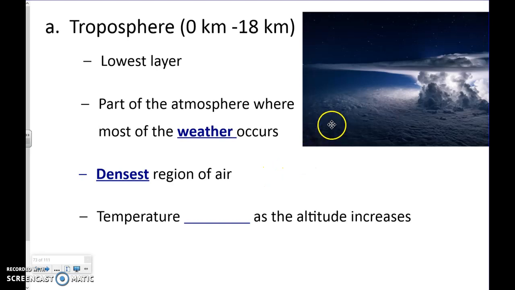But as you go up in the troposphere, as you get higher and higher, the temperature is actually going to decrease, okay? So it gets colder as you go higher. If you know anybody or have ever been in a hot air balloon, they'll tell you that the higher they go, the chillier it gets. It actually can be dangerous. They can't go too high just because it gets too cold for them up in that hot air balloon, okay?